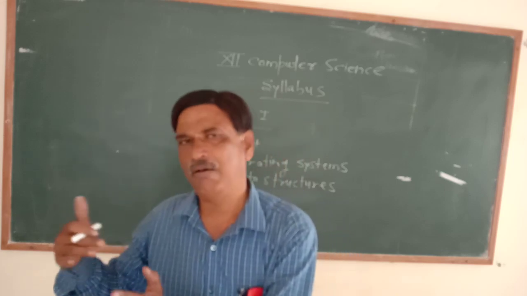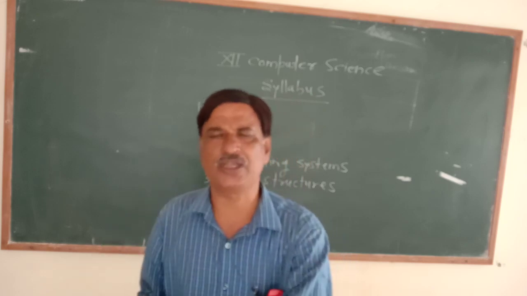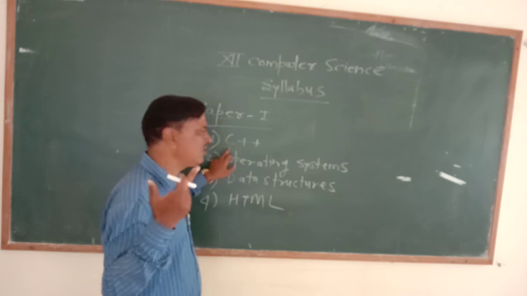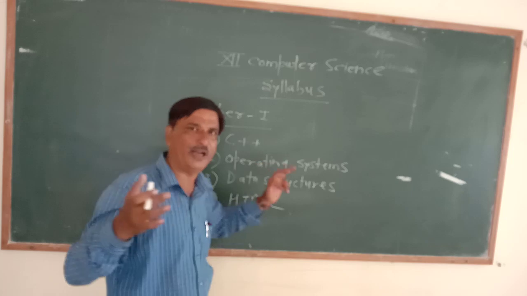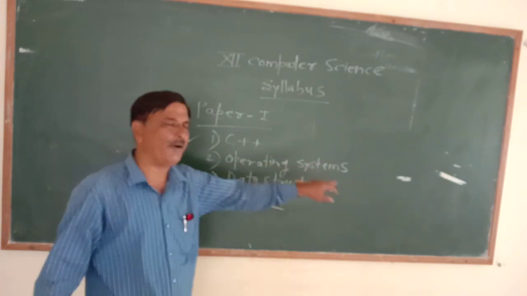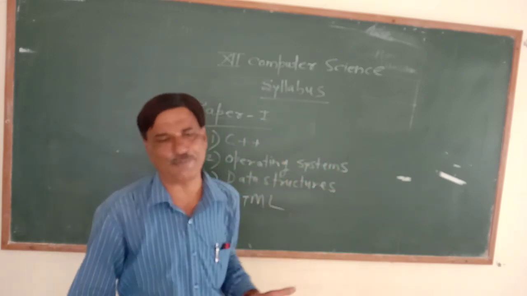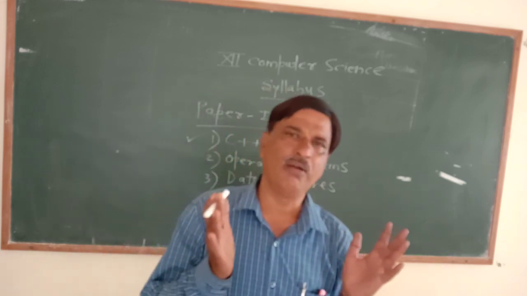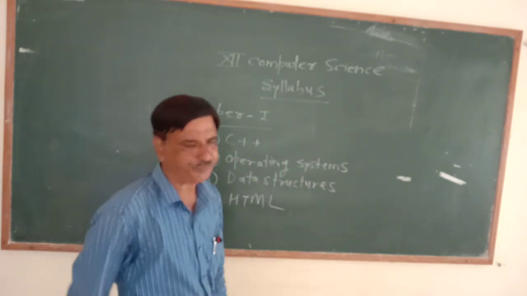The data types of the C++, operators of the C++, looping of the C++, we have seen it. That's why it is a very simple chapter for you, and it has the largest weightage, so the purpose is twofold, that you will be doubly benefited. So C++. And the second chapter, operating system, has the second largest weightage. In operating system we are going to see three types of management, that is information management, process management, and memory management. So here we are going to see operating system.